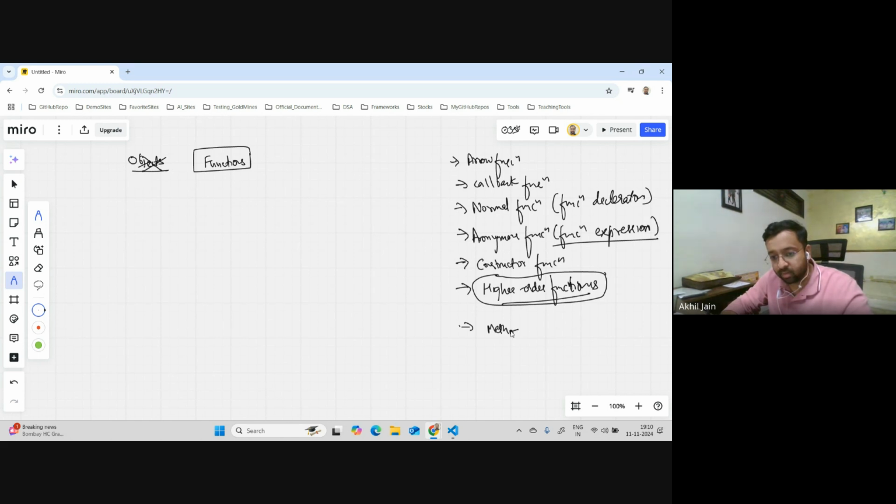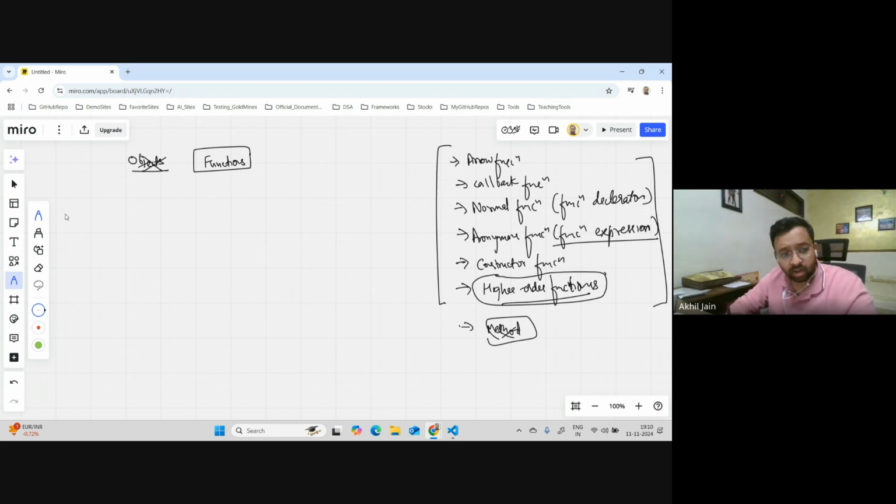But I would suggest everyone not to focus on this part, at least as of now, but these are the ones which we anyhow have to go through. So let's start our discussion right now. Does anyone want to add something here, or are we good with this list? If anyone knows something more about function that I have not added here. No. Okay, so let's start this discussion.